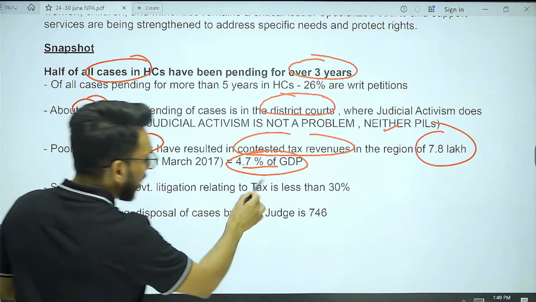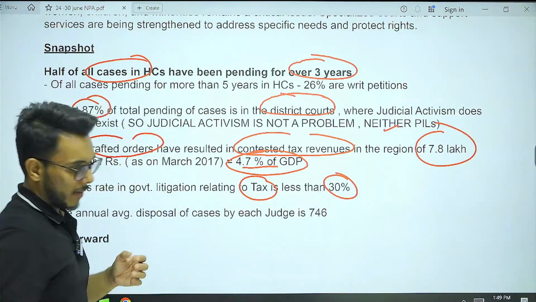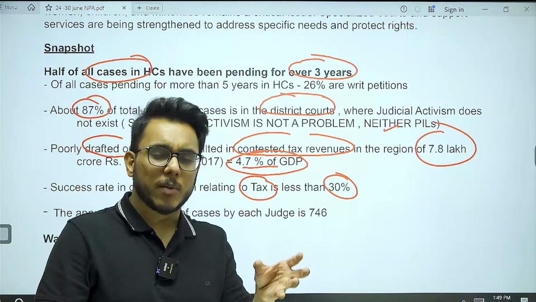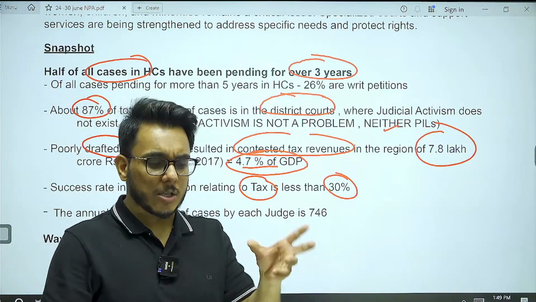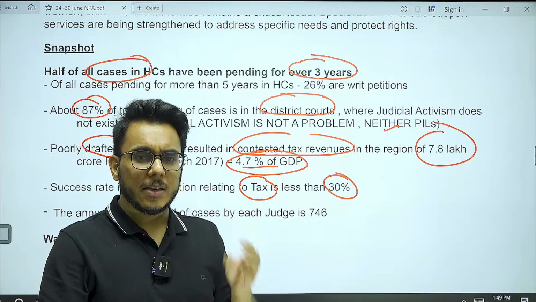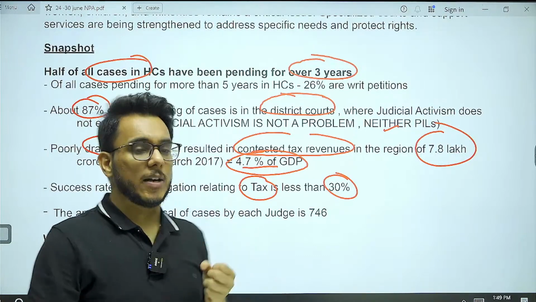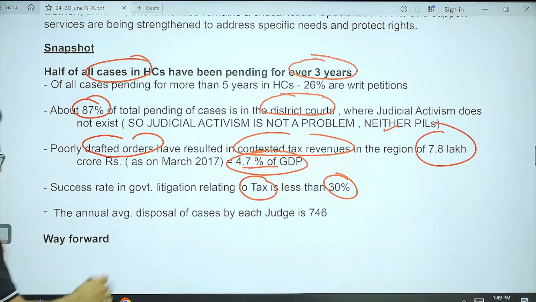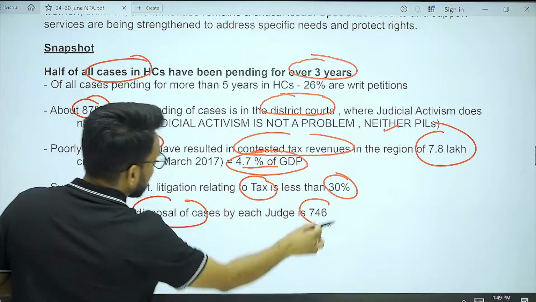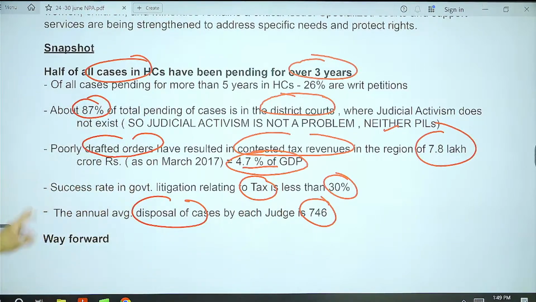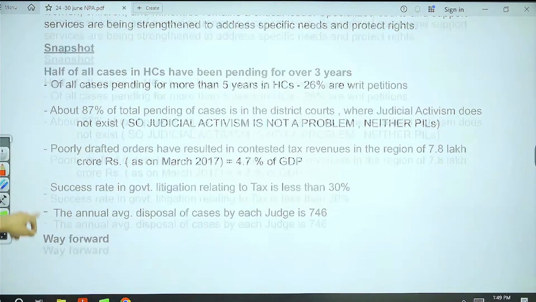Government litigation relating to tax has a success rate of 30%. Where there is a tax dispute going on between the government and some corporate or some individual, the government success rate is just 30% in such kinds of litigations. Okay. The average disposal of cases by each judge is 746. These cases are being disposed of by every judge. Fine.